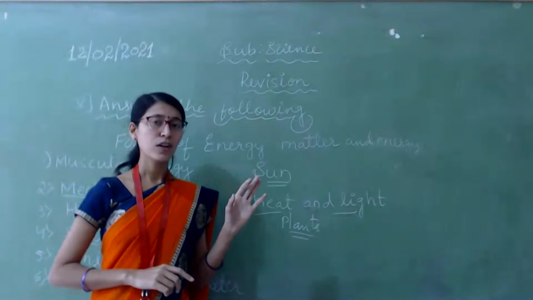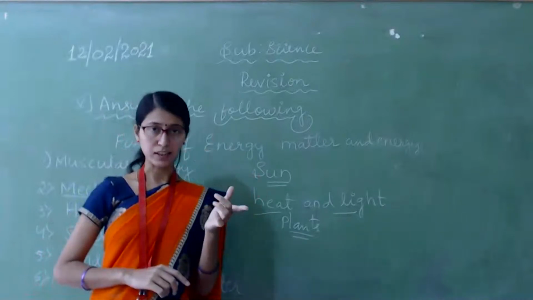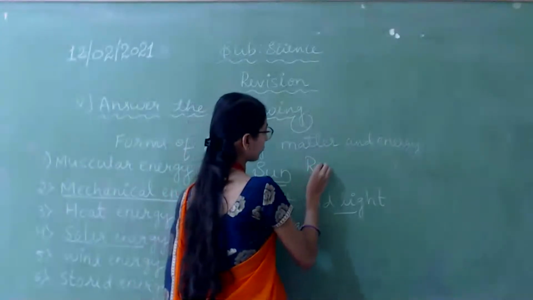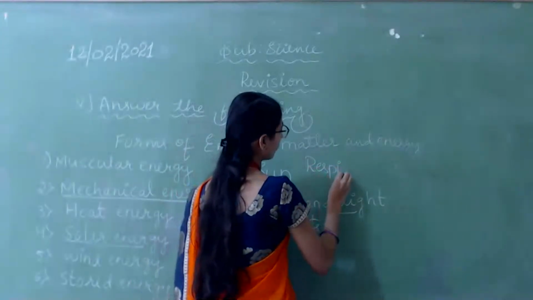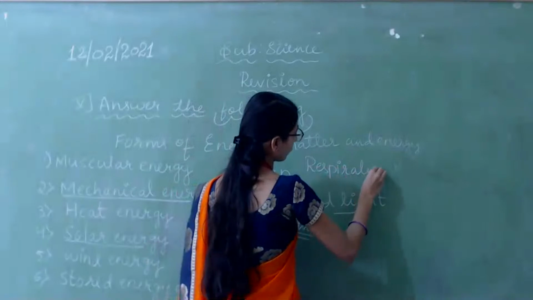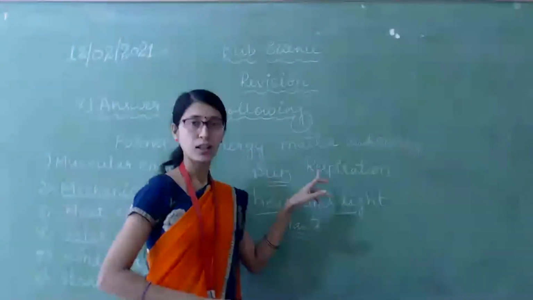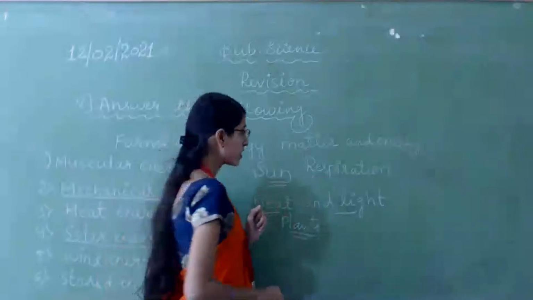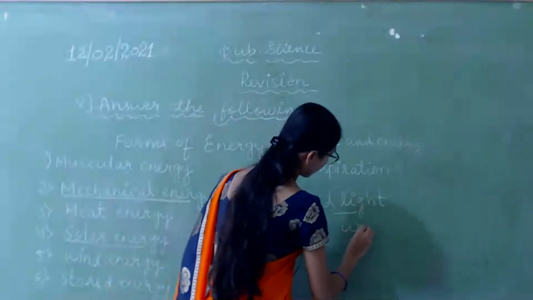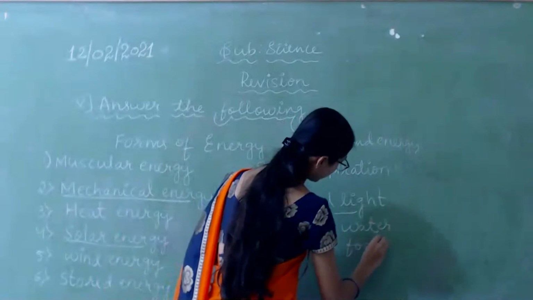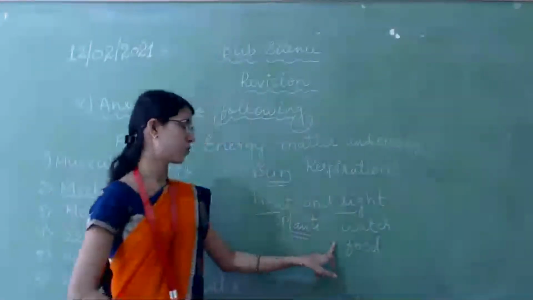How? The main thing is breathing, right? Respiration. What is the most important thing? Respiration. The second one is water. The third one is food.